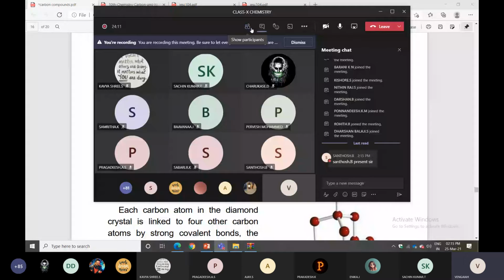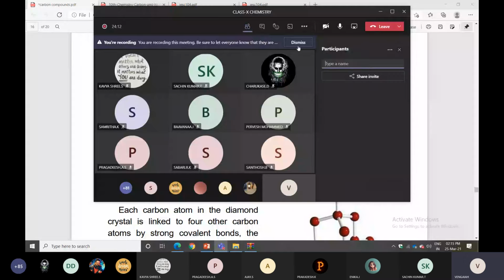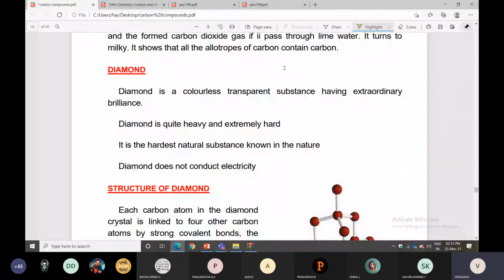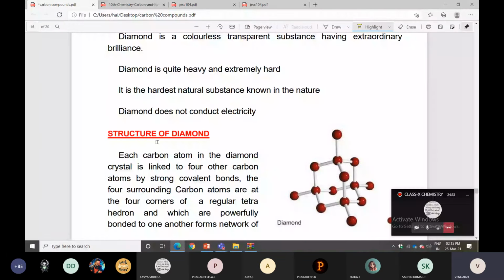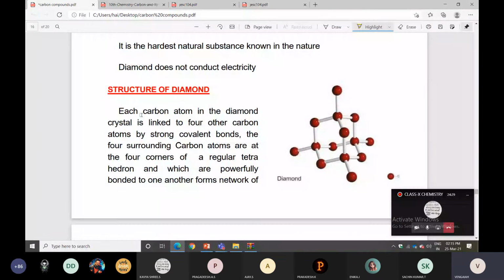Here you can check the structure of diamond. Each carbon atom in the diamond crystal is linked to four other carbon atoms by strong covalent bonds. Each ball, that red color, represents carbon. So each carbon is connected with four other carbon atoms.